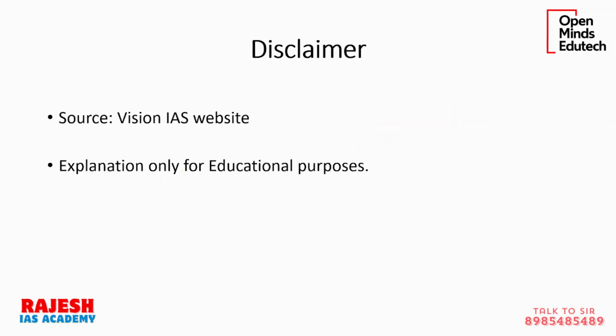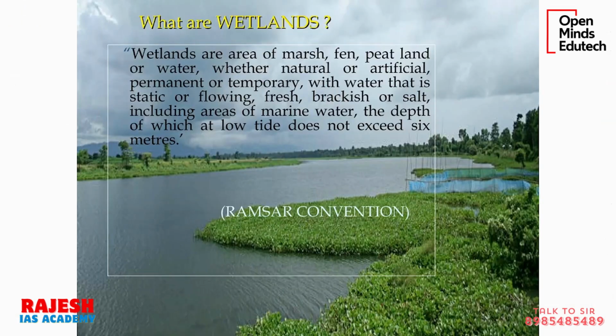First of all, let me clarify what a wetland is. Wetlands are marsh, fen, peatland or water, whether natural or artificial, permanent or temporary, with water. This is the key focus here. A wetland is an area with water. It is a wet area that is static or flowing, fresh, brackish or salt, including areas of marine water, the depth of which at low tide does not exceed 6 meters.